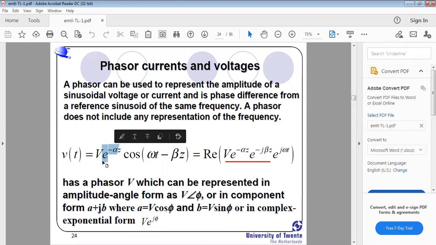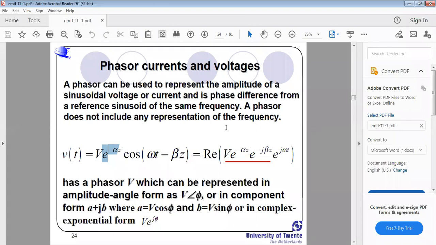Okay, in the earlier expression, v of t equal to v into cos of omega t minus beta z, right? In that, suppose cos of a minus b means expansion. Do some expansion: cos a cos b minus sin a sin b, right? From that we get 2 cos a cos b. You multiply and divide with 2: 2 cos a cos b is cos of a plus b plus cos of a minus b.